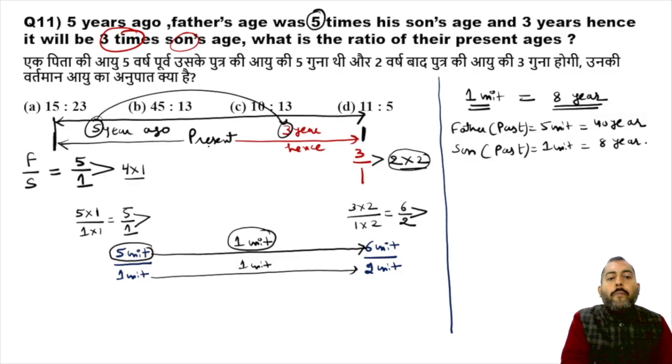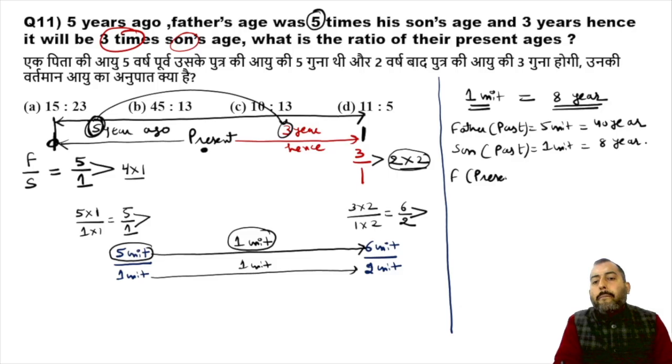Okay, let's talk about the present. From past to present is a gap of 5 years. In the past, father was 40 years old, so in the present, father will be 40 plus 5, 45 years old.